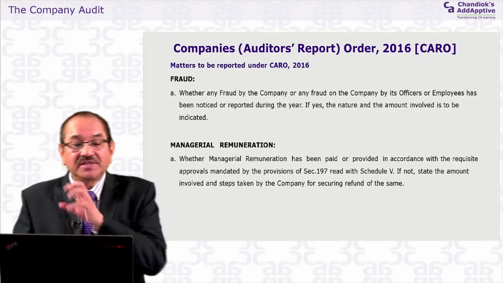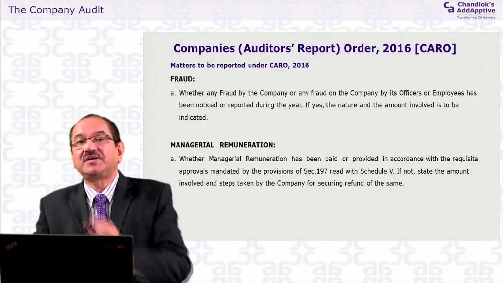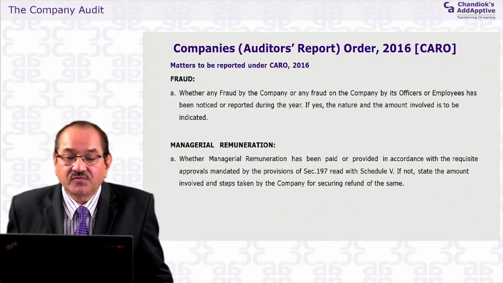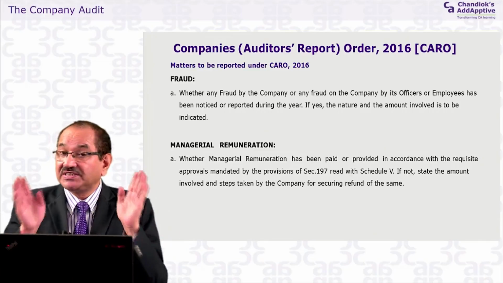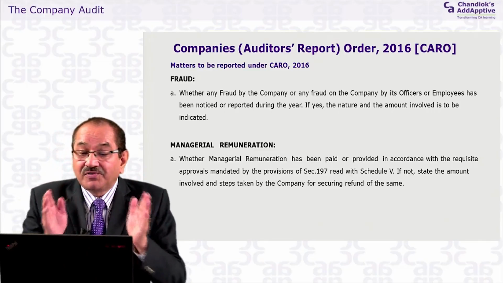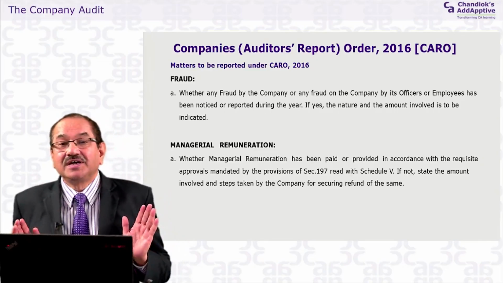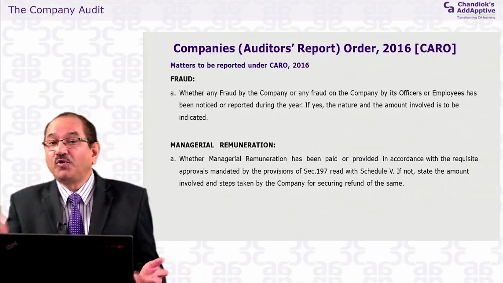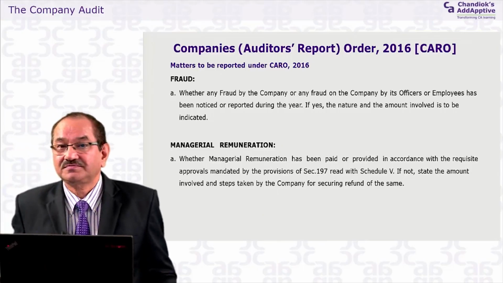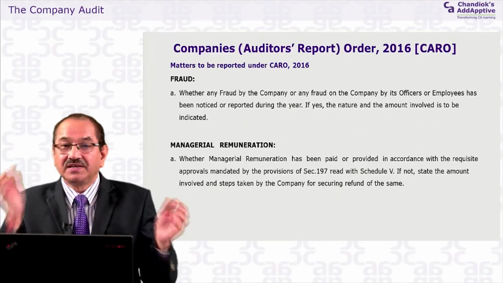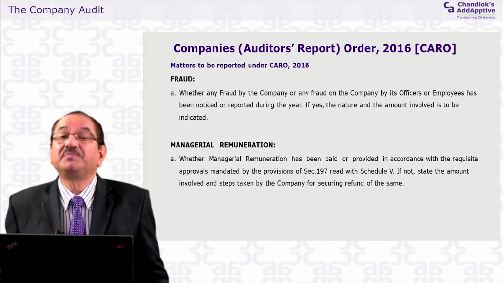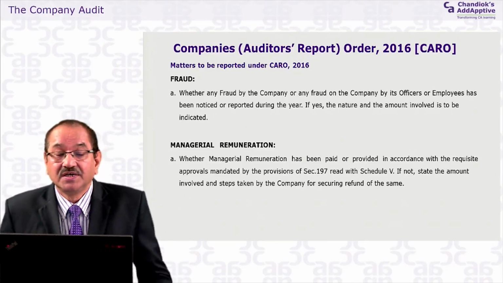So the question is what this requirement of CARO is: whether any fraud by the company or any fraud on the company by its officers. The question here is any fraud by the company, where the company itself is doing fraud. So both frauds are covered. The first fraud you can know very much, but the second may be difficult to detect.